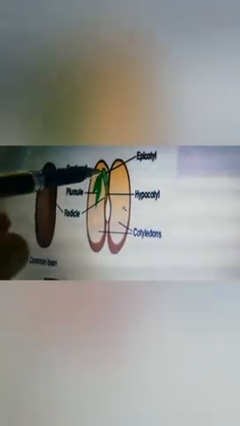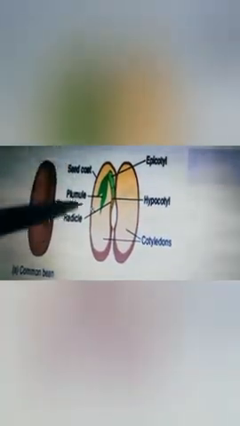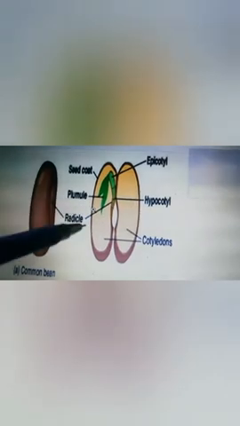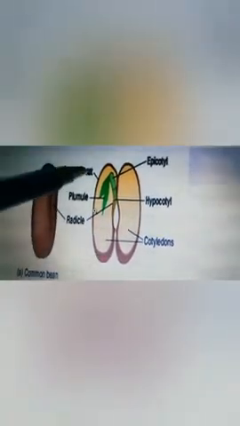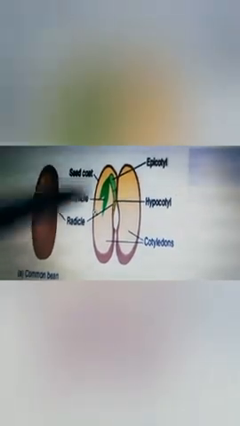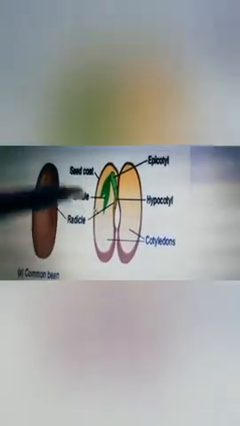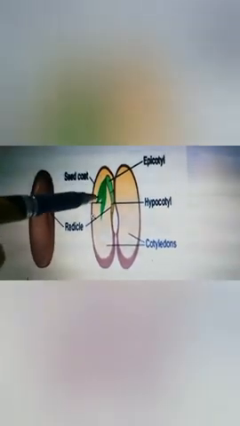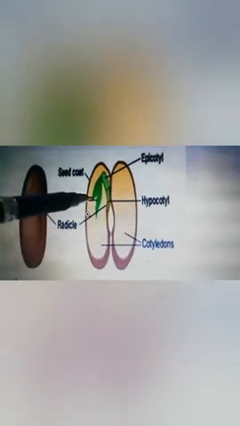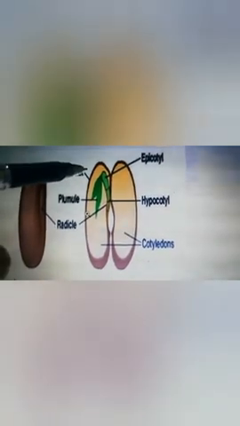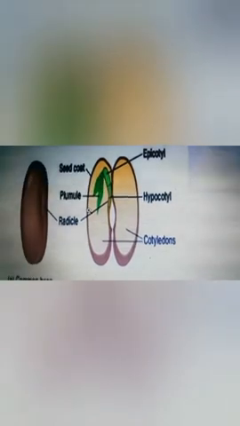And the upper part, this plumule, develops into the shoot of the baby plant. It grows above the soil, and it bears fruit, flowers, leaves, stems, etc. This plumule moves upwards and it bears most of the parts of the plant which grow above the soil.